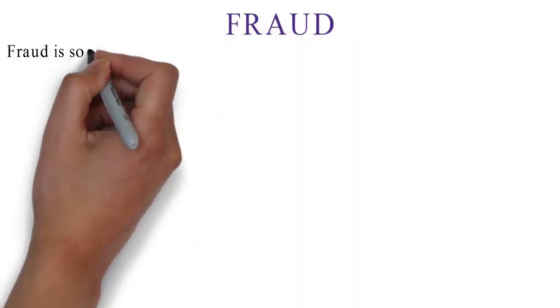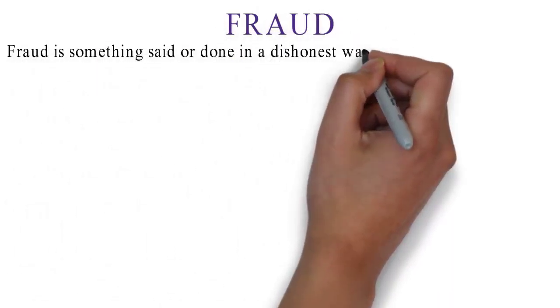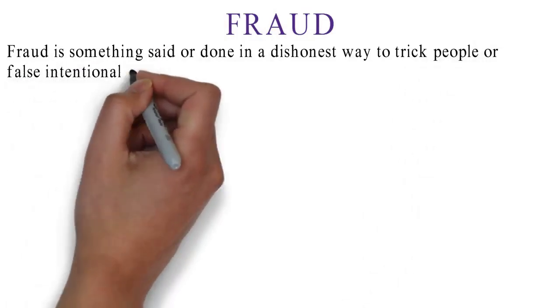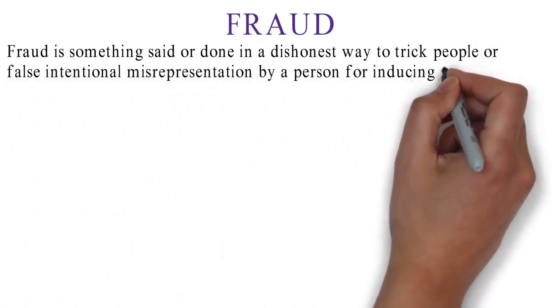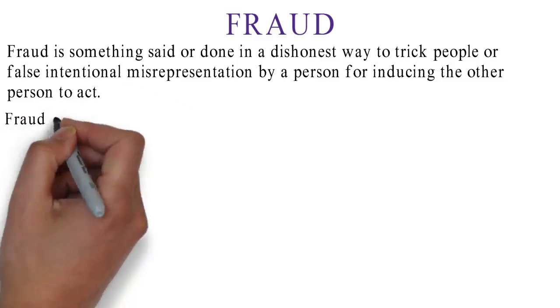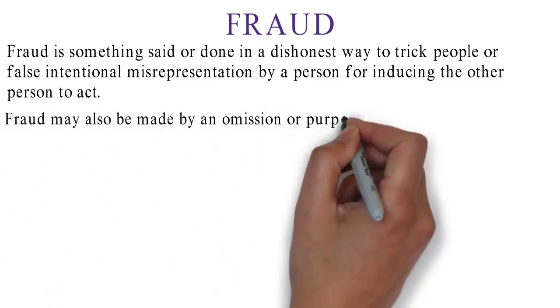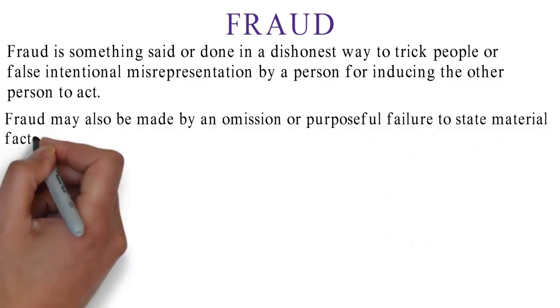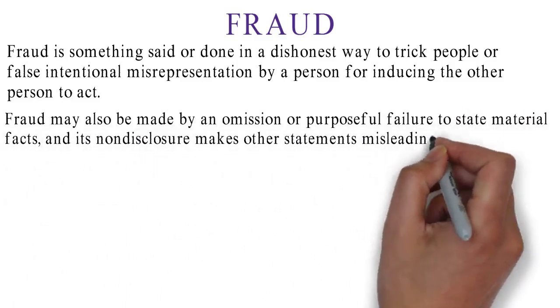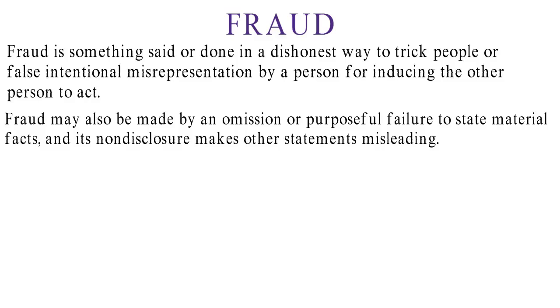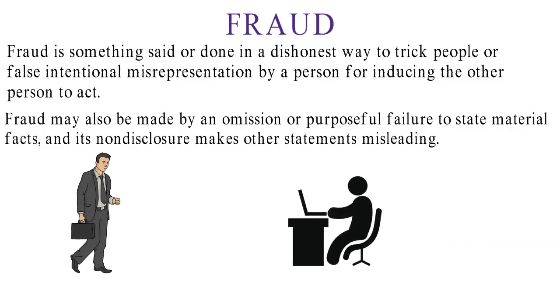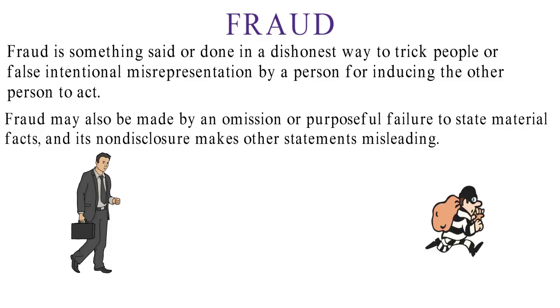So next is fraud. Fraud is something said or done in a dishonest way to trick people, or a false intentional misrepresentation by a person for inducing another person to act. Fraud may also be made by omission, or purposeful failure to state material facts, whose non-disclosure makes other statements misleading. Let's take a common example. Suppose a person plans to invest some money in a company which claims to double the amount in a month. After a month, when the person approaches the company, he discovers that the company was a fraud and took all of his money.